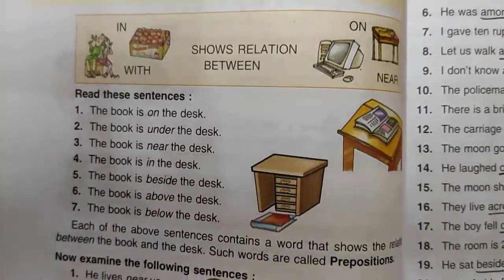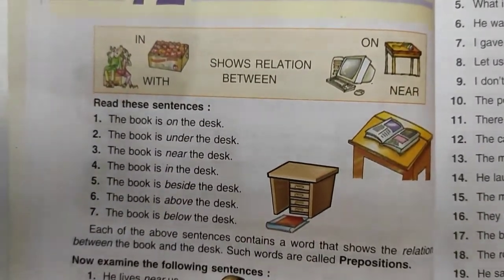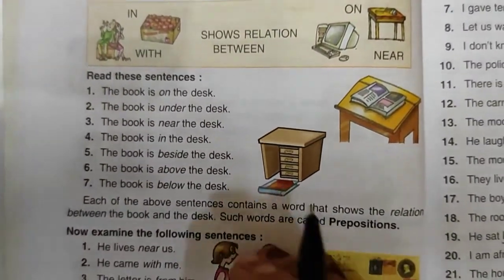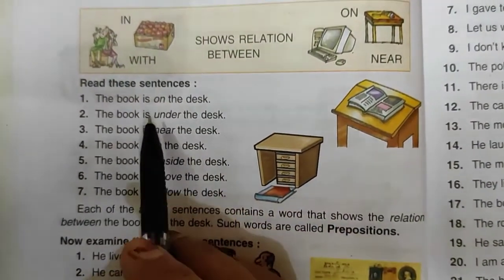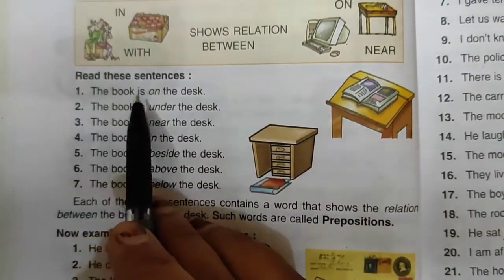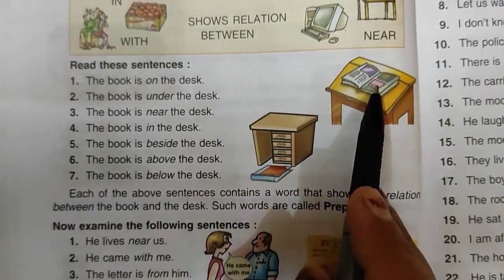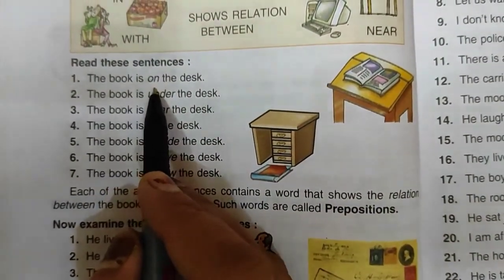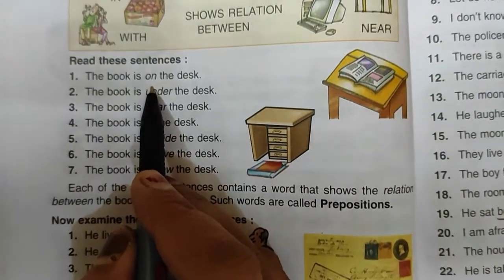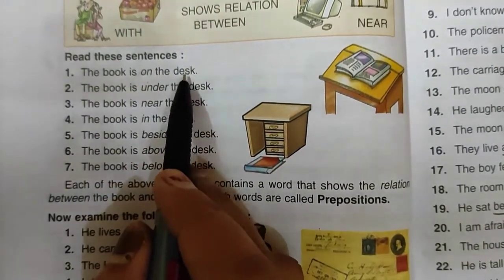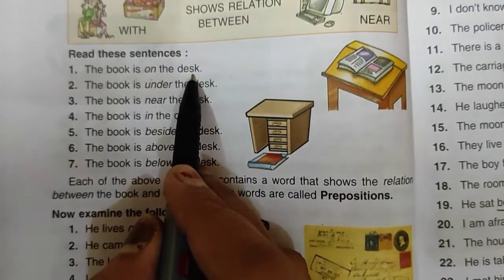Now children, open your English grammar books, page number 26. Let's read a few sentences from the book. Number 1 is, the book is on the desk. You can see the picture. The book is on the desk. Where is the book? On. On is a preposition here, and it is used before this noun desk.